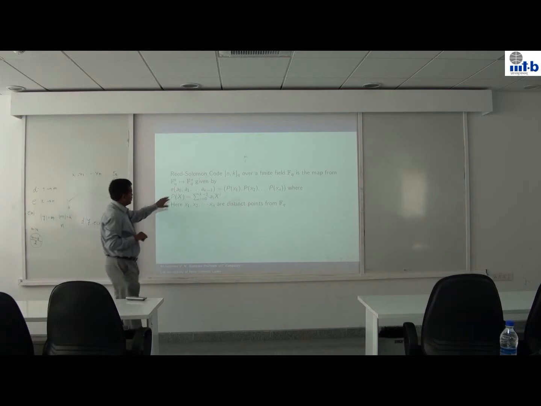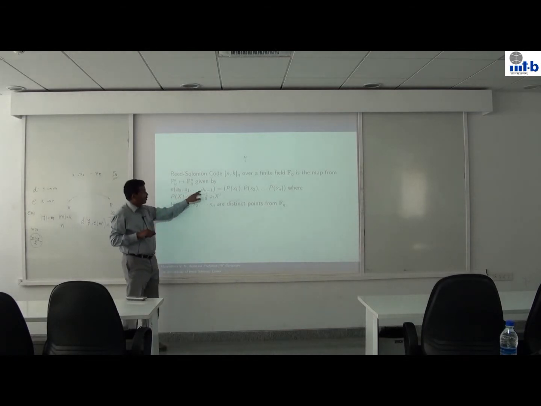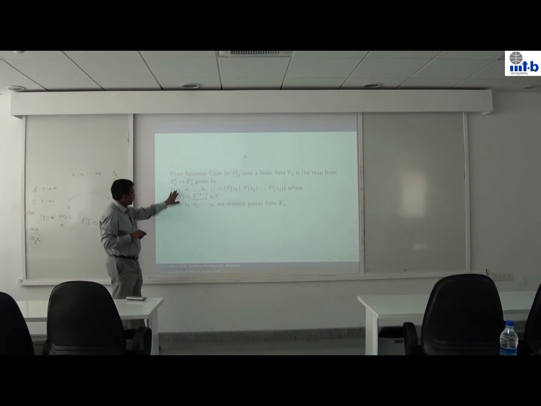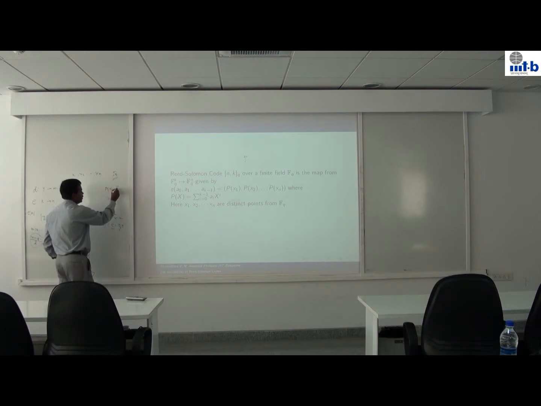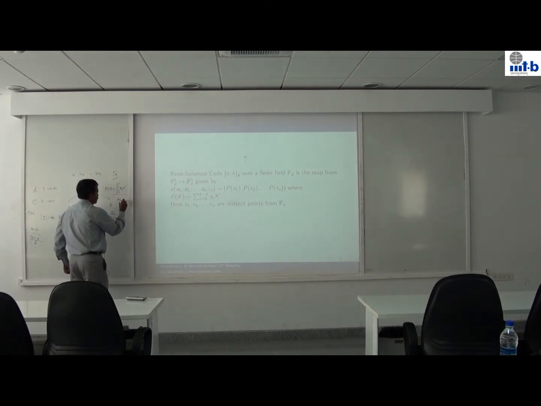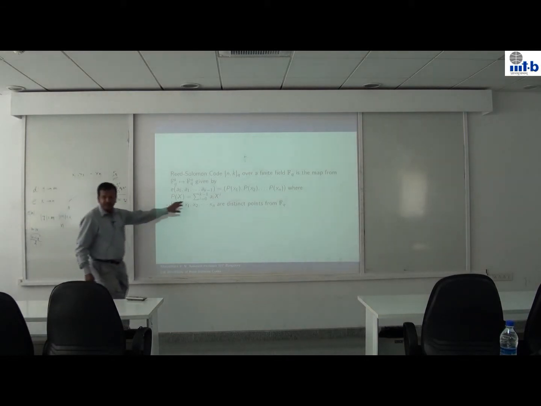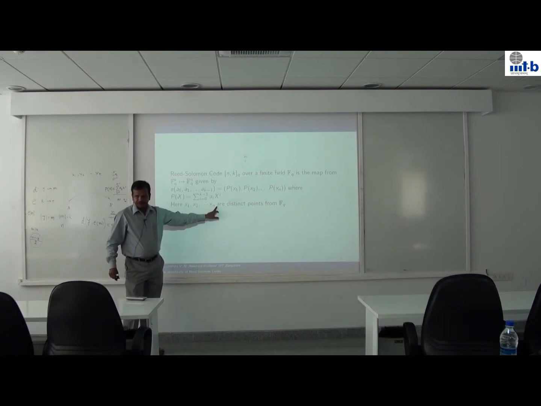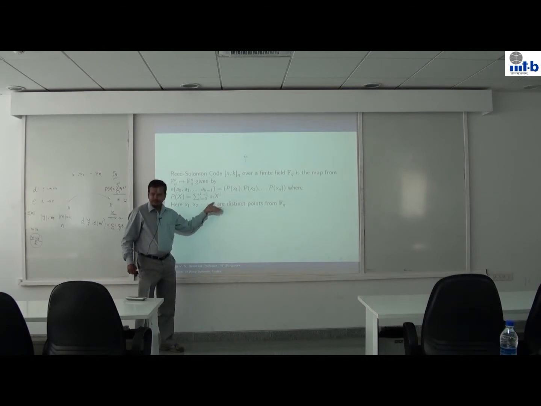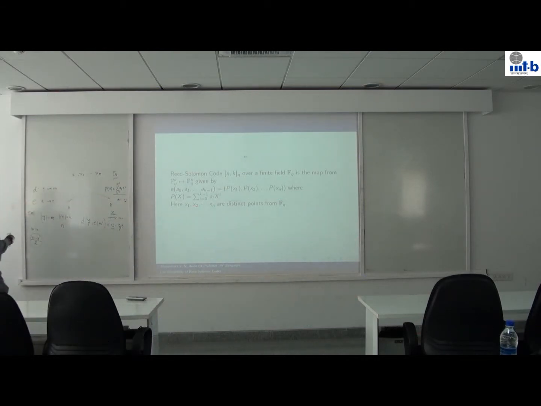Let's say that you want to send a k-symbol sequence a0, a1, ..., a_(k-1). I look at the polynomial p(x), which is a0 plus a1 x, and so on, the sum of a_i x to the power i, with i going from 0 to k minus 1. So this is a polynomial of degree at most k minus 1. I construct this polynomial and evaluate it at the points that I have chosen, x1, x2, ..., xn. I am evaluating a degree k minus 1 polynomial at n points. I obviously get n values, and that is my encoding function.